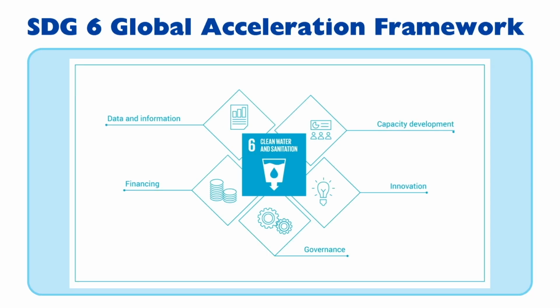In 2020, the United Nations initiated the SDG 6 Global Acceleration Framework to increase financial contributions and thus accelerate achievement of the goal by 2030. Specifically, the initiative calls upon stakeholders such as government, society, and the private sector to help in optimizing resource funding, data and information targeting resources and progress, capacity development involving a skillful workforce, innovation of technologies, and lastly, governance collaboration. Together, this framework aims to restore Target 6A to be achieved by 2030.